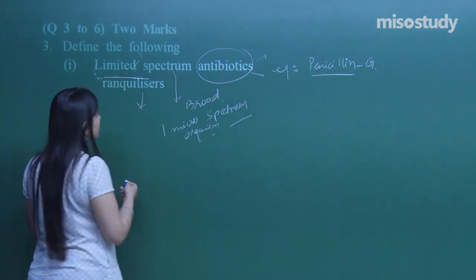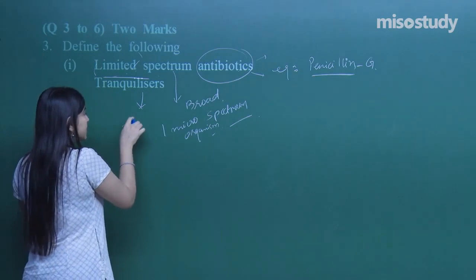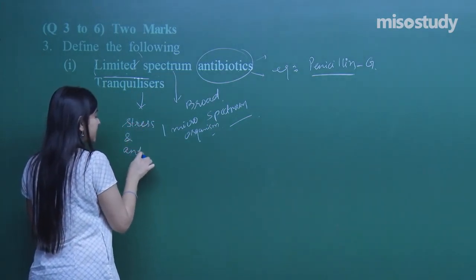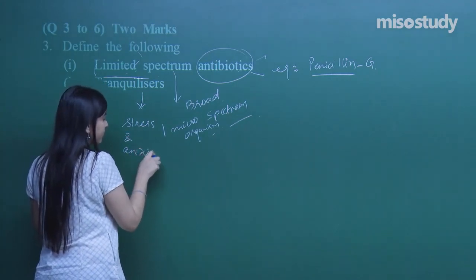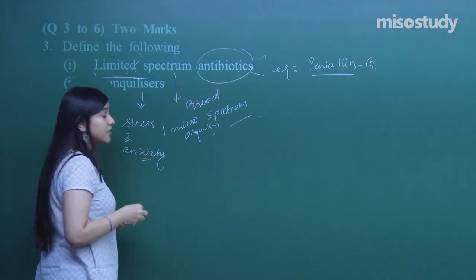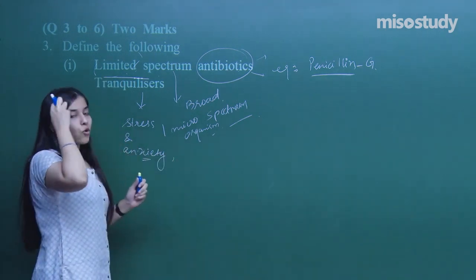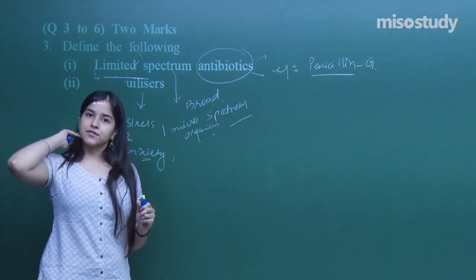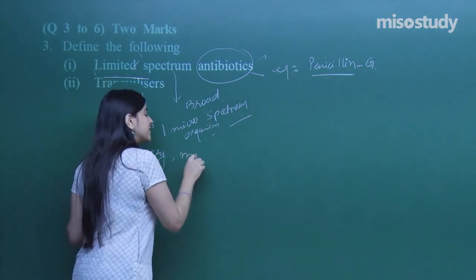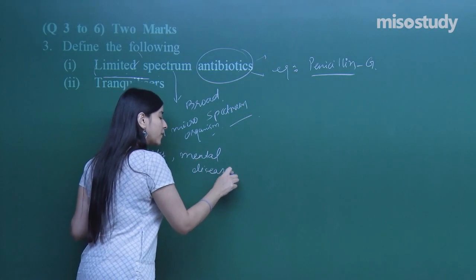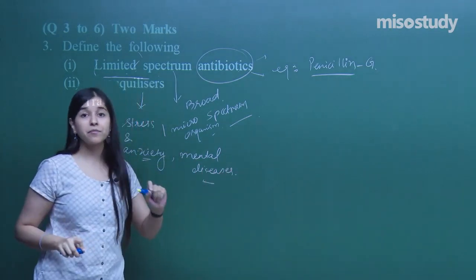So tranquilizers are stress and anxiety relievers. They also treat mental diseases, and in fact it's a very key component in sleeping pills also.